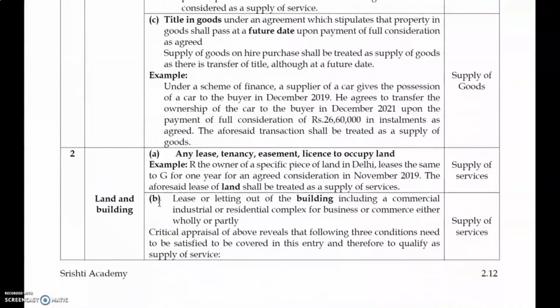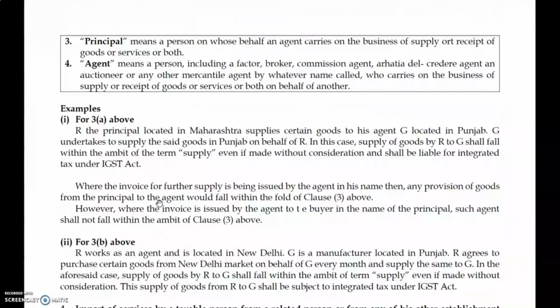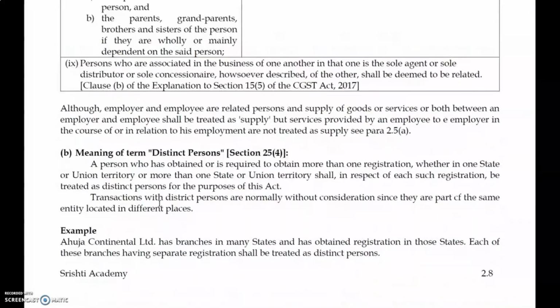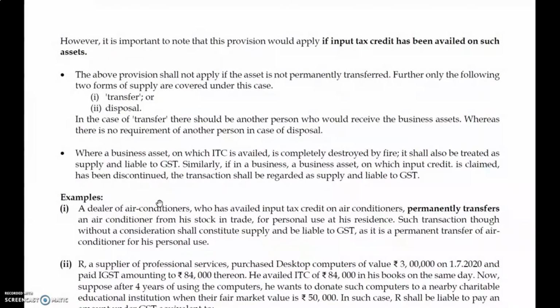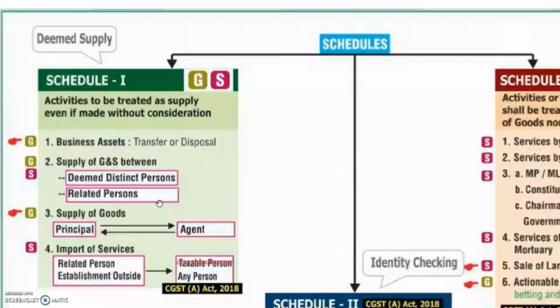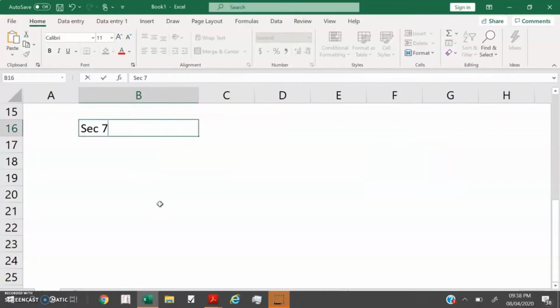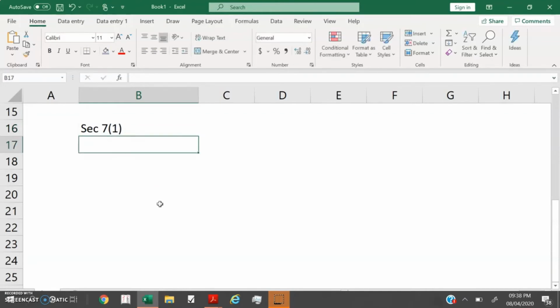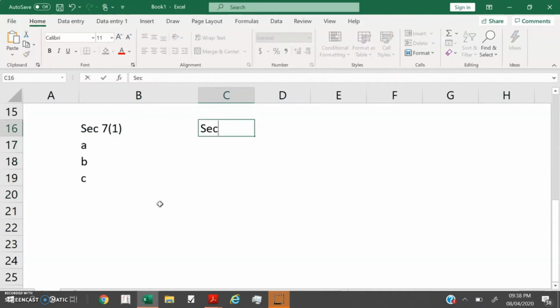Section 7(1), note A. See, in section 7 subsection 1, clause A, clause B and clause C, and section 7 1A, this is different.